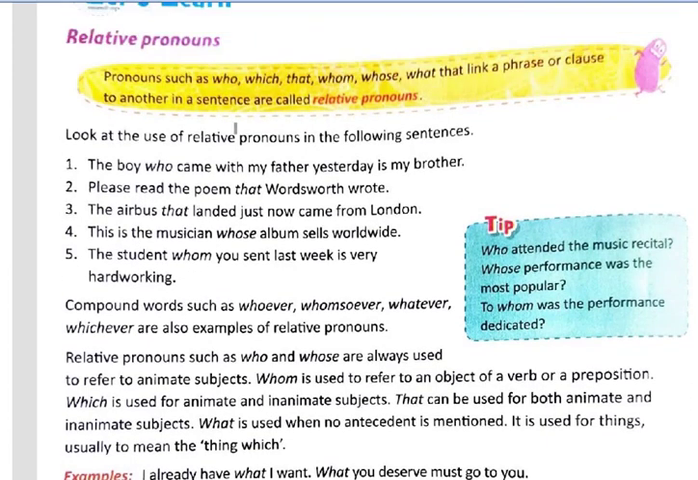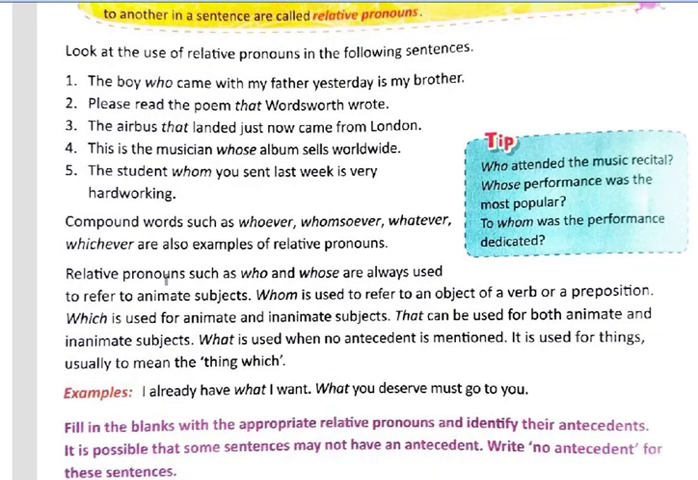Now we have these basic relative pronouns: who, which, that, whom, whose, what. Where they are used we are going to learn now. This is given in this paragraph. First, we use who and whose to refer to animate objects. What are animate objects? The simple definition of animate objects is living things.